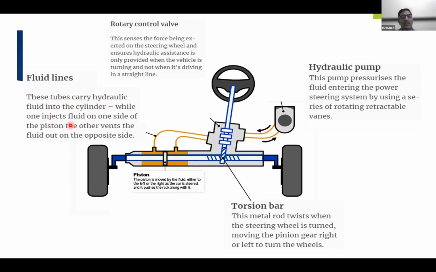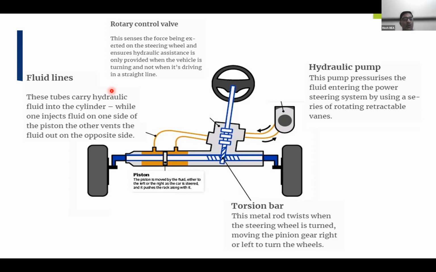Generally these are the tubes which carry hydraulic fluid into the cylinder. Whatever pump is there, in that the pressure is increased and that will be supplied through one fluid line, and the fluid on the other side is collected through the other fluid line, and it is connected to the reservoir.